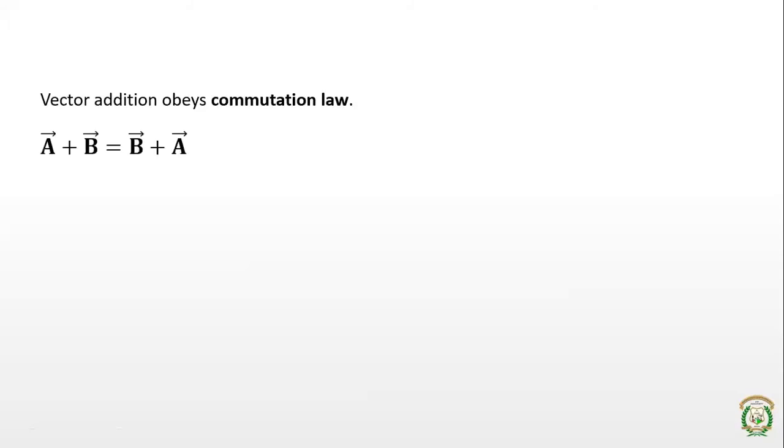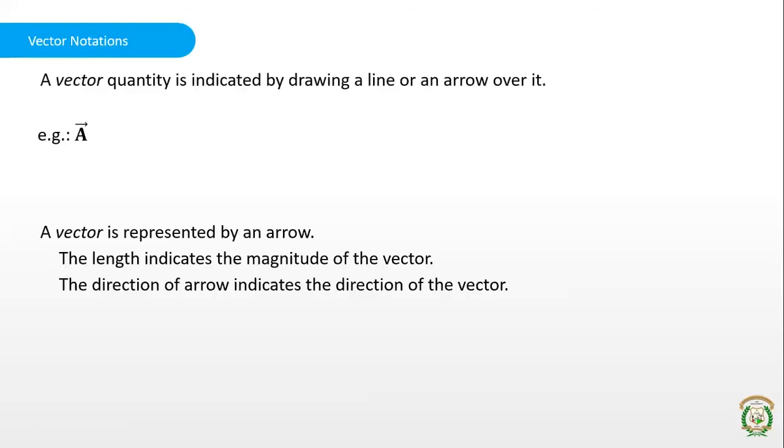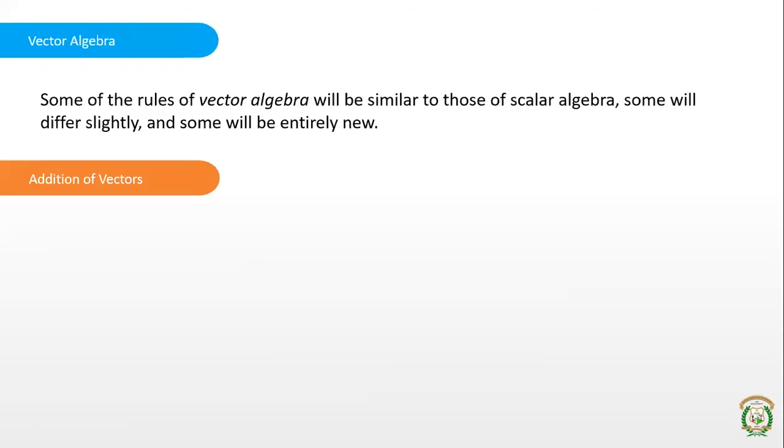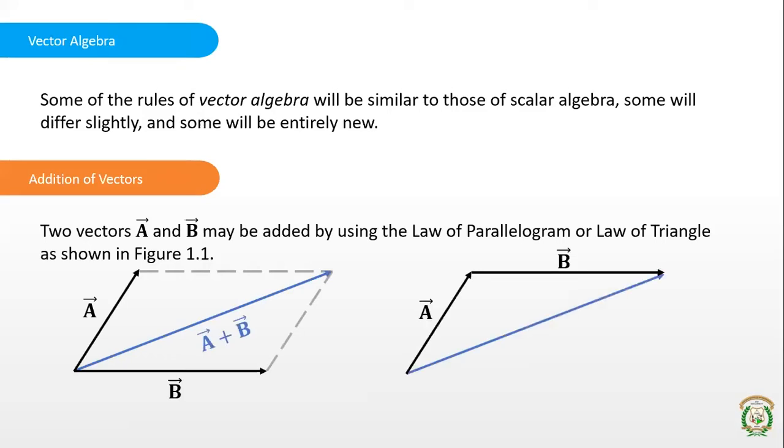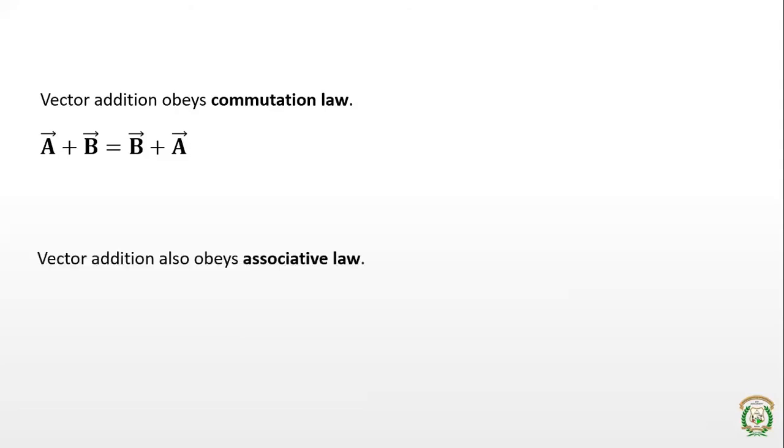The commutative law is that A plus B is the same as B plus A. If you consider the previous case, when you're adding two vectors, if it is B plus A, then it is also the same, right? So there is no difference. Similarly, in this case, when you take it as B plus A, the result comes out the same. So A plus B and B plus A are one and the same. That is, vector addition obeys the commutative law.